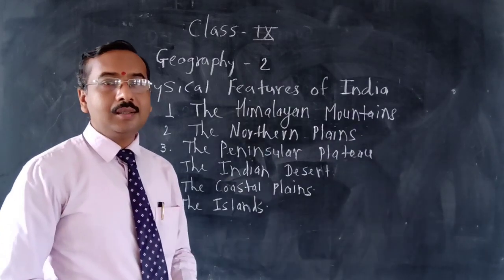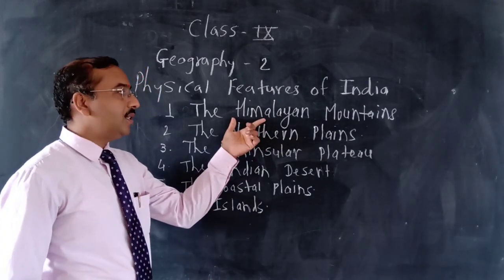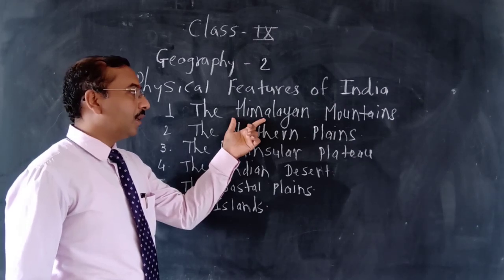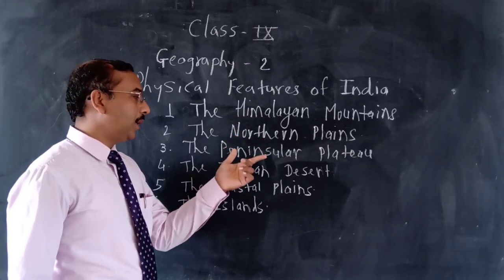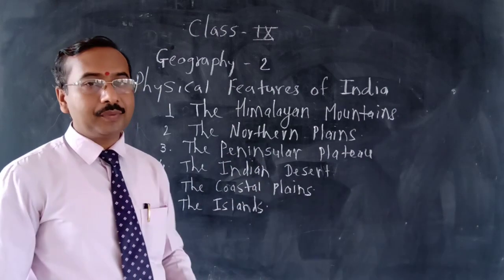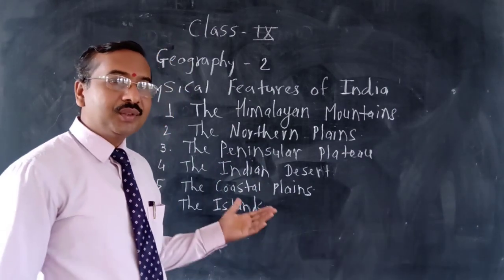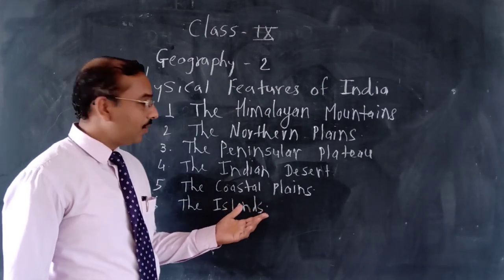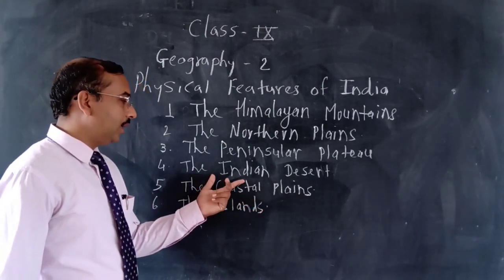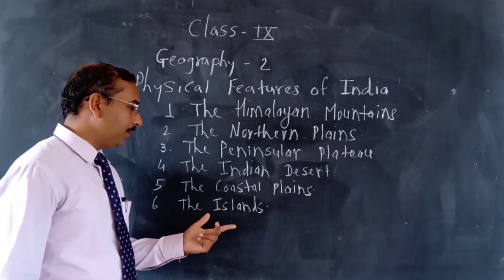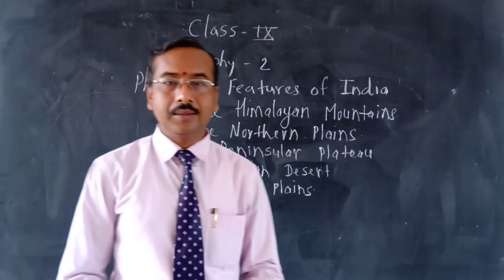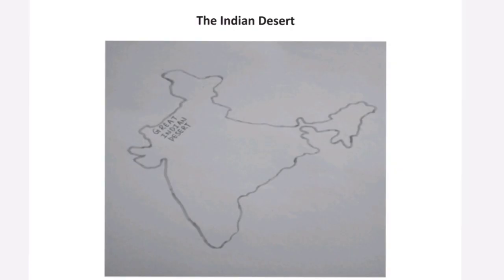We already discussed 3 major physical divisions of India: the Himalaya mountain, the northern plains, the peninsular plateau. Dear students, today we are going to discuss the last 3 physiographic divisions of India. It is the Indian desert, the coastal plains and the islands. First of all, we are going to discuss the Indian desert.